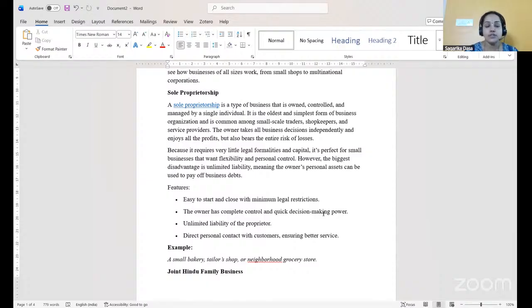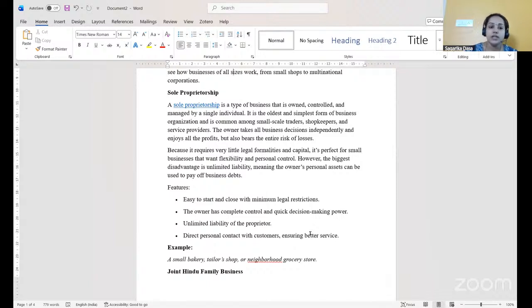Then in case of sole proprietorship, we can see unlimited liability of the proprietor. The proprietor has unlimited liability. There is direct personal contact with customers, ensuring better services. Because he is a single person, he will have direct contact with all the customers who come to him, and he will give better services to the consumers.